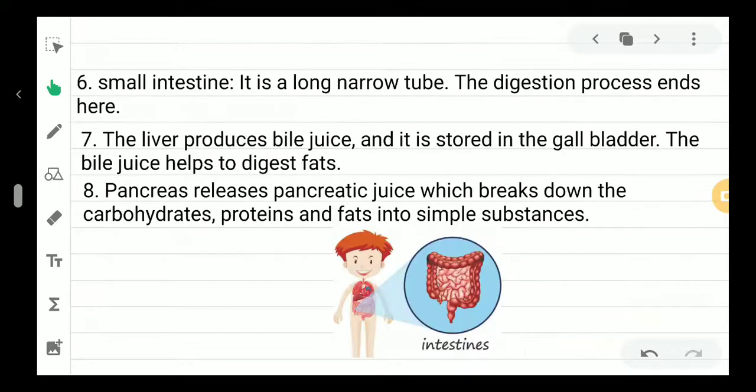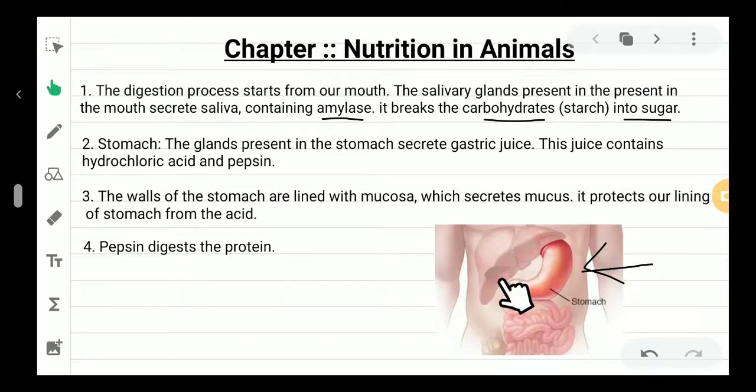The liver will produce bile juice, and this bile juice will be stored in the gallbladder. This black portion is known as the gallbladder.